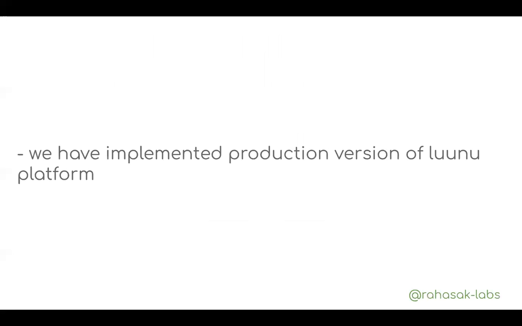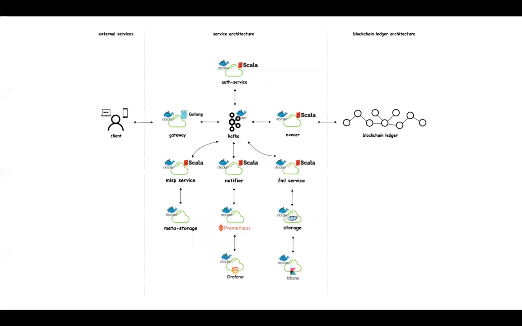Now let's look at the implementation. We have implemented the live version of this luunu platform. This is the architecture of the implemented system. We built this system as a microservice-based architecture. Different services handle different functionalities: MISP service, notifier, federated learning service, host service, and other services. There's a blockchain ledger which stores the SSI proofs and data provenance information.